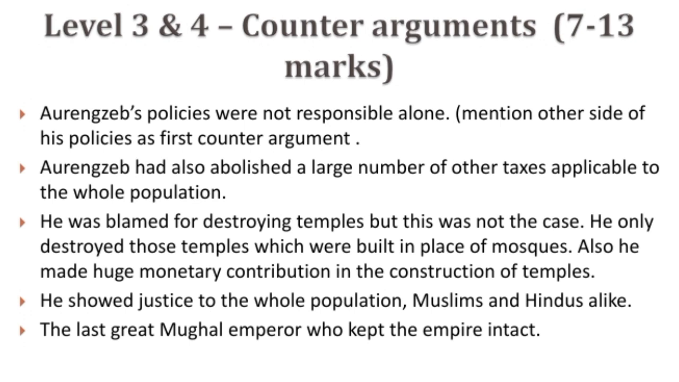The other side of the picture is that he also abolished a large number of other taxes that were applicable to the whole population, and he was blamed for destroying temples, but this was not the case because he had destroyed only those temples which were built in places of mosques. Also, he had made huge monetary contributions in the construction of temples, which has been mentioned by many historians. Further, he had shown justice to the whole population, Muslims and Hindus alike. Whenever there was a need to punish a Muslim, he implemented it. And he was the last great Mughal who kept the empire intact. After his death, there was no one of his caliber to keep the empire intact.